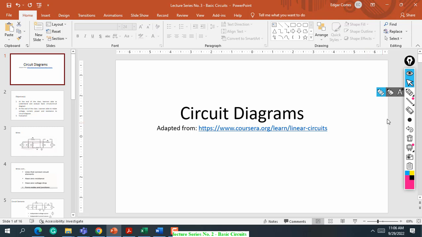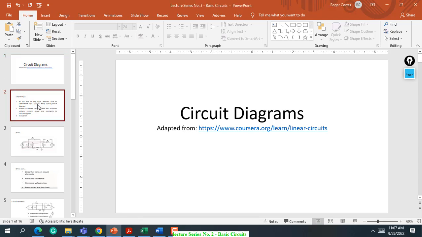So our topic again is about circuit diagram. So kung magsuwat ko, makita ra ba ninyo? If I write something in the presentation, makita ra ninyo? Can you confirm? Yes, sir. Makita ra, sir. So ang atong topic is about circuit diagram.